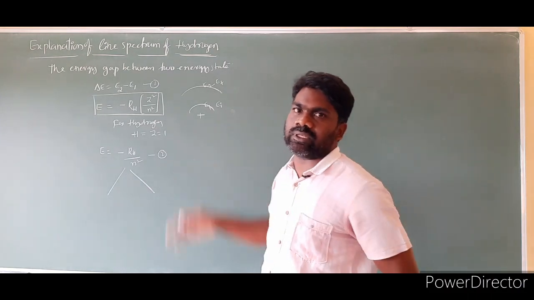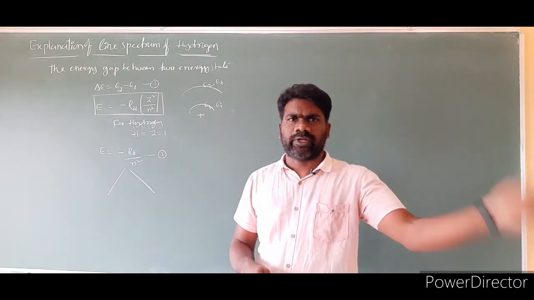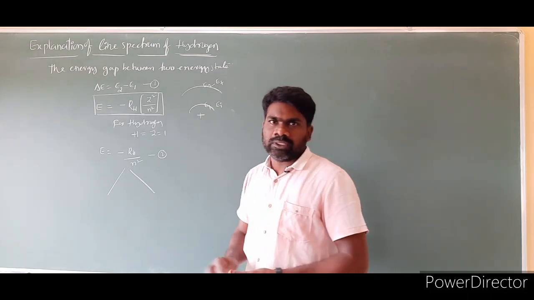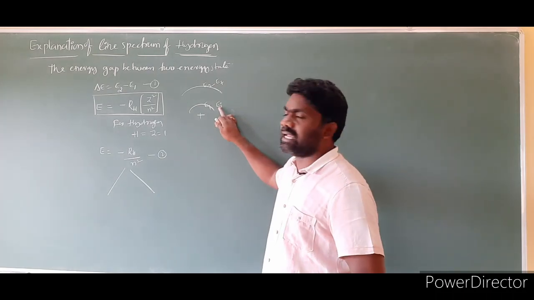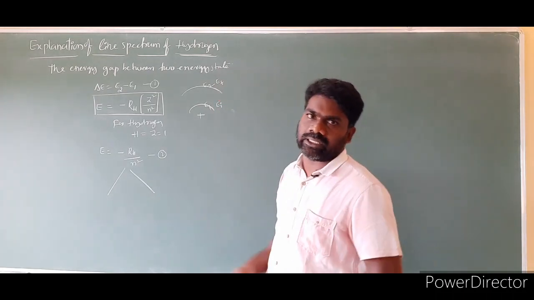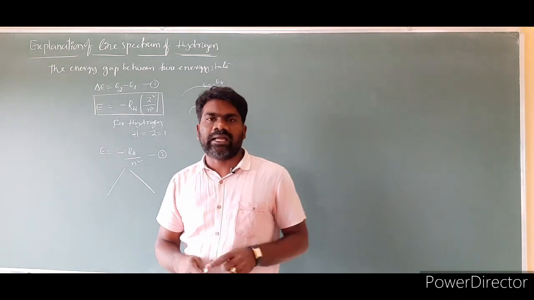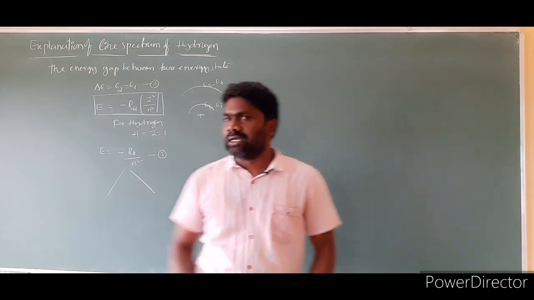So if you compare any two orbits, 1, 2, 3, 4, 5 and so many orbits are there. If you compare the second and third orbit, in that case EI is the second orbit, EF is the third orbit. So any two orbits you can take. The initial orbit I am labeling as EI, the final orbit I am labeling as EF. For these two conditions you can write the formula.